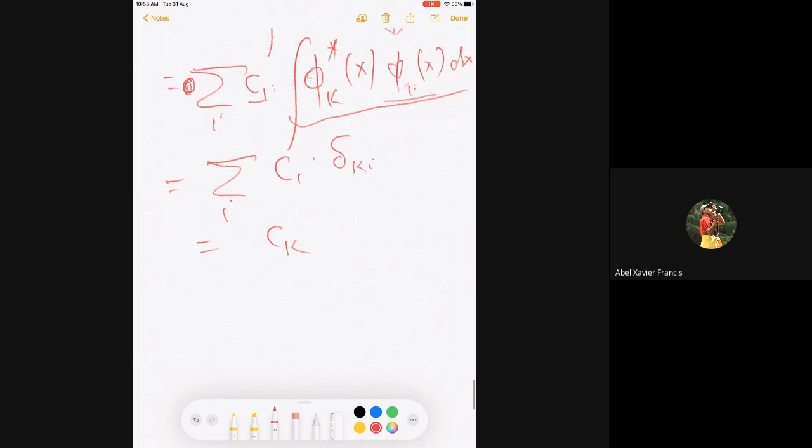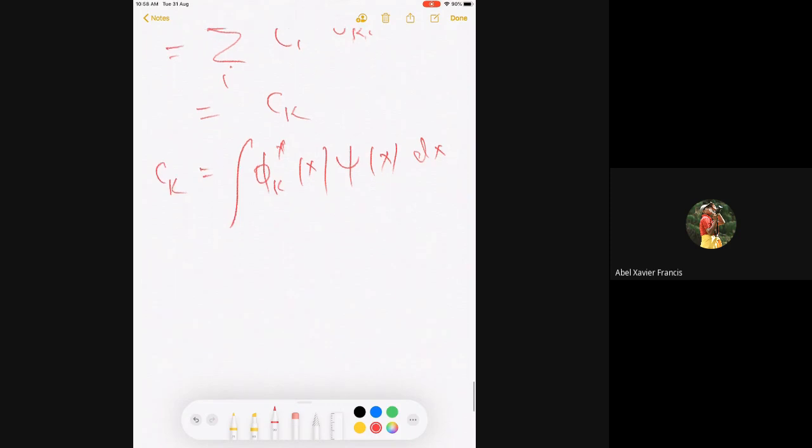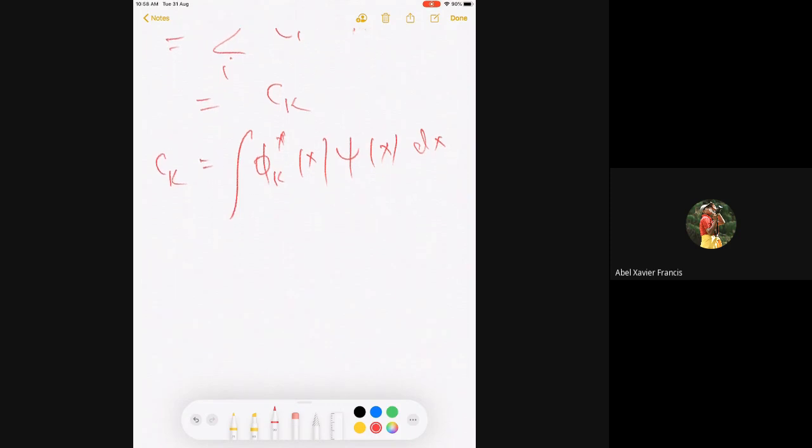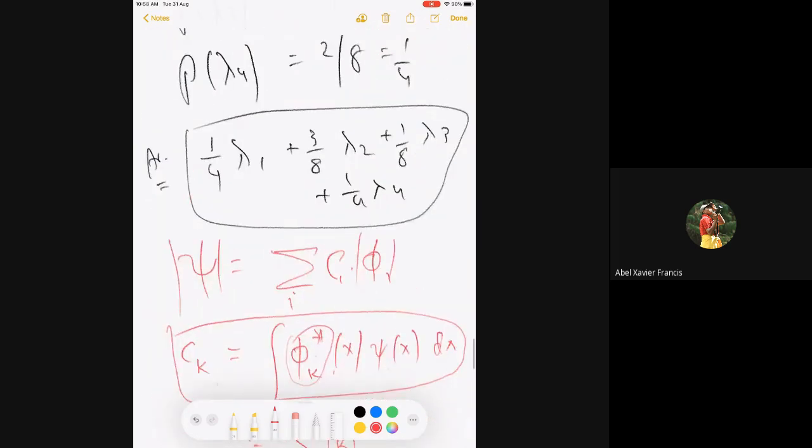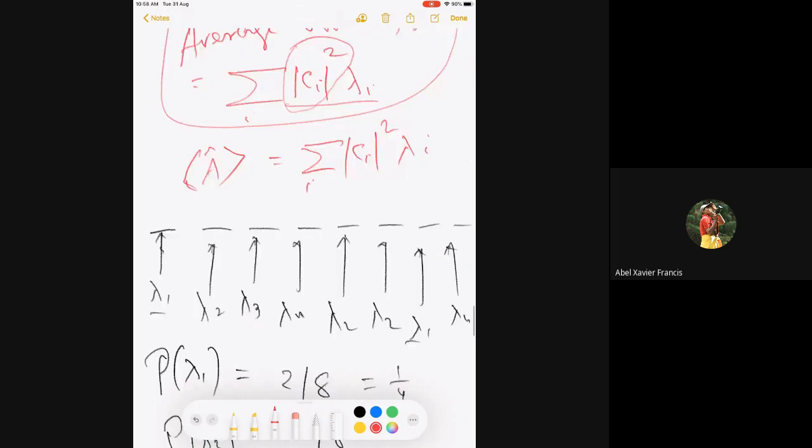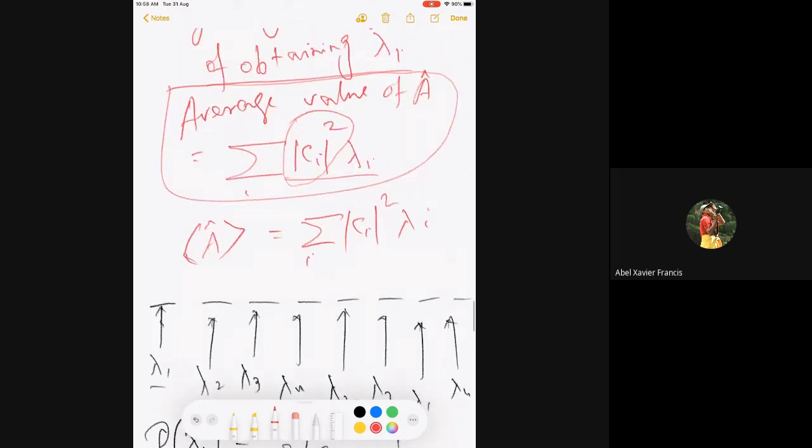So what I said is very easy. I just take each phi k and integrate it with psi x. I will get Ck. So term by term, I can get all the Ci's. So this is mathematics, right? The postulate is the following: if I write this as sum over Ci squared, this is the probability. That I assume.